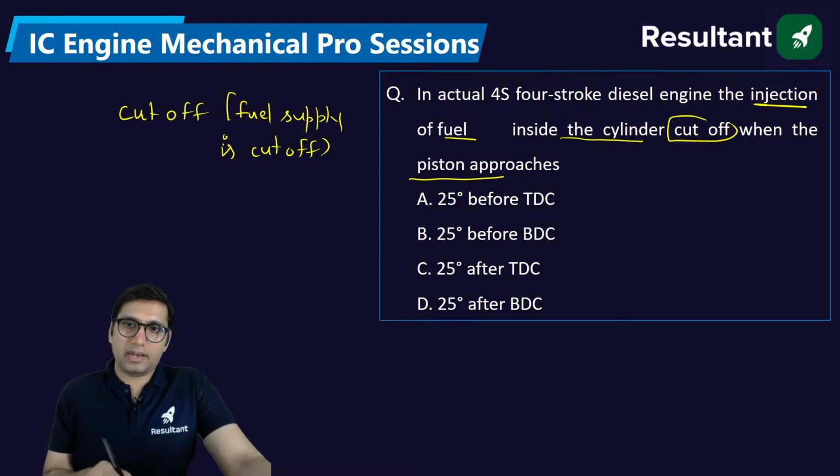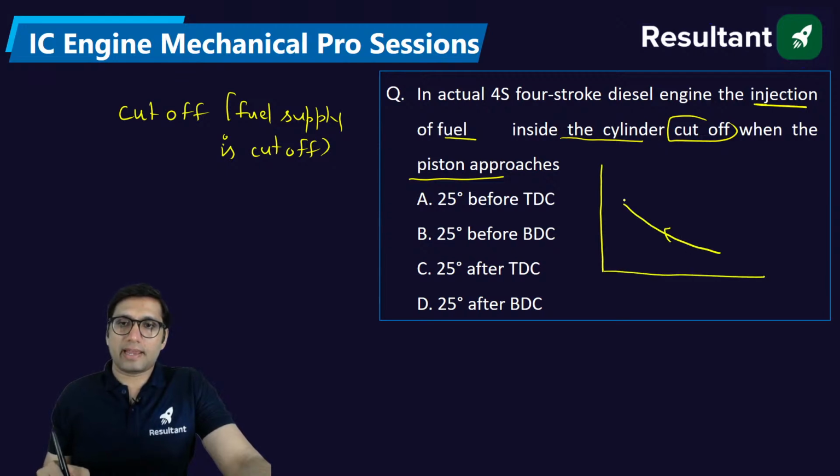If you practically see a diesel engine, if you have seen the cycle of a diesel engine, what happens in the diesel engine cycle? 1, 2, 3, 4.